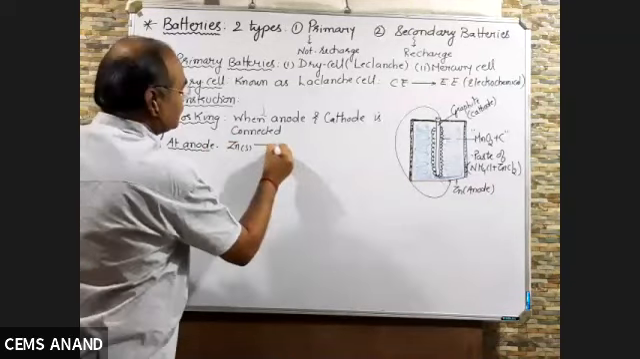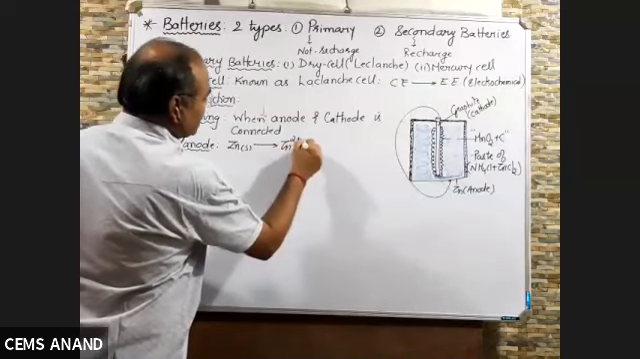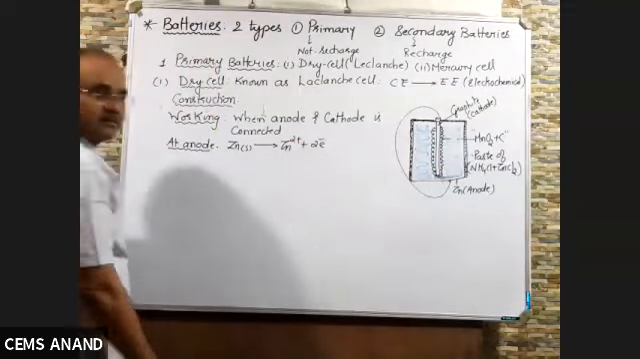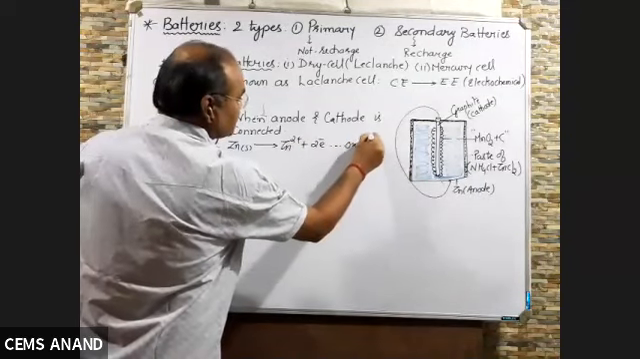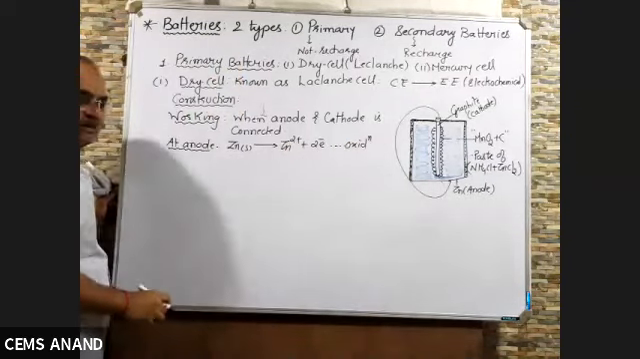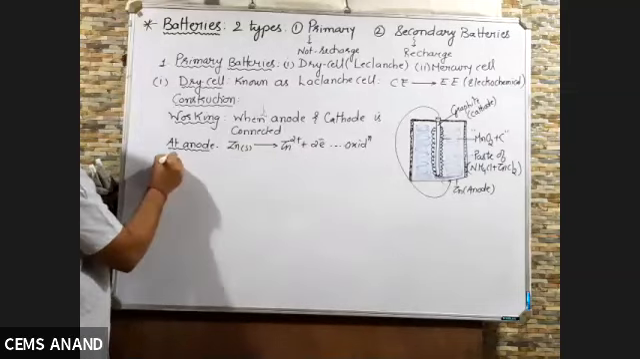So Zn solid will give you Zn2+ plus 2 electrons. So this is oxidation. And we know at the anode is zinc, so it undergoes oxidation. At the cathode,